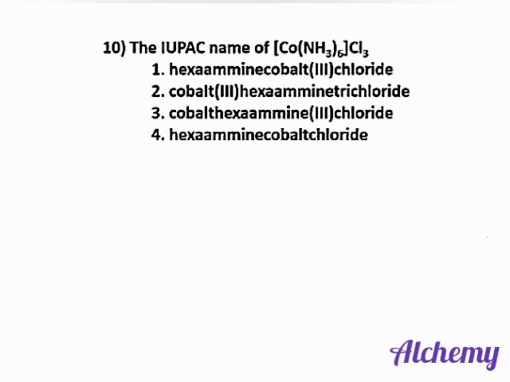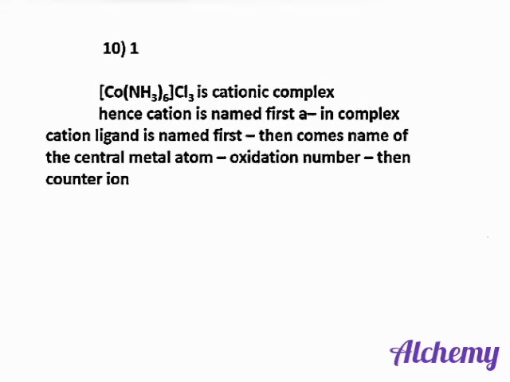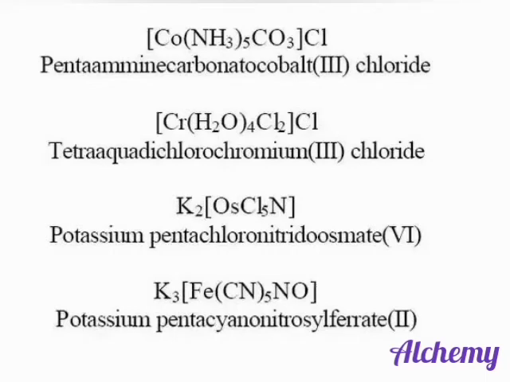Next question. The IUPAC name of the coordination compound is. The sequence for naming the coordination compound is: first we should name the cation, followed by the anions, next the central metal atom, followed by the oxidation number of the central metal atom, and last the anions. Here the correct answer is option 1, hexaammine cobalt(III) chloride. Some examples are given here. Please go through that.